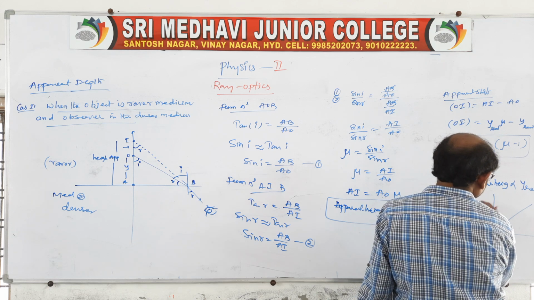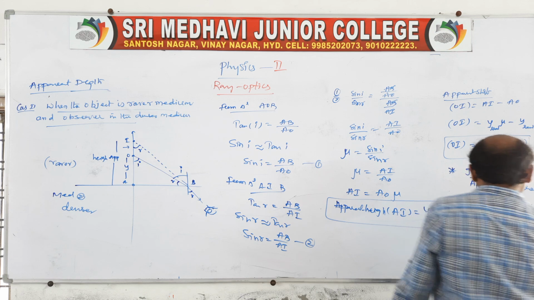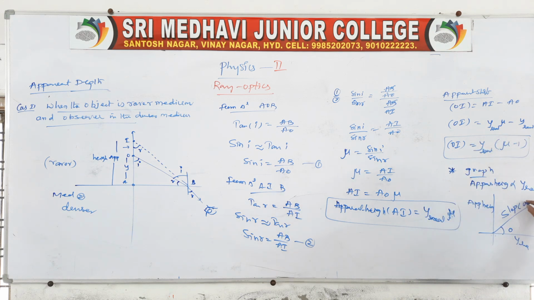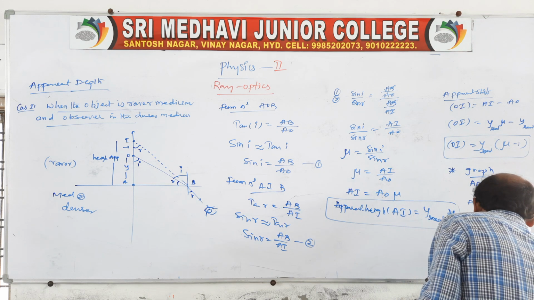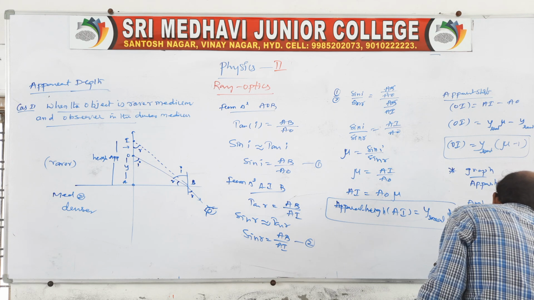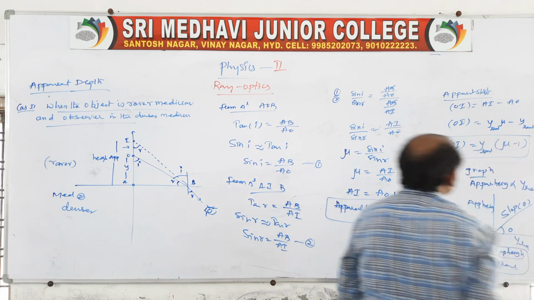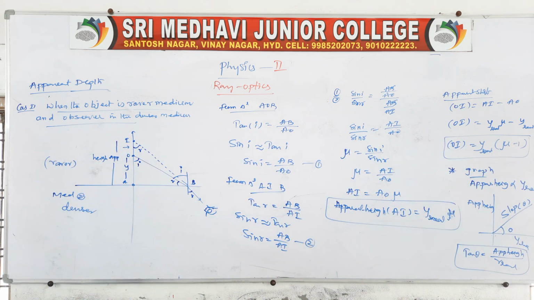You take apparent height on one axis and Y real on the other, and the slope is tan theta, which is opposite over adjacent, apparent height by real height. This is related to the case when the object is in the rarer medium and the observer is in the denser medium. Therefore, we may get the answer to the question like this.